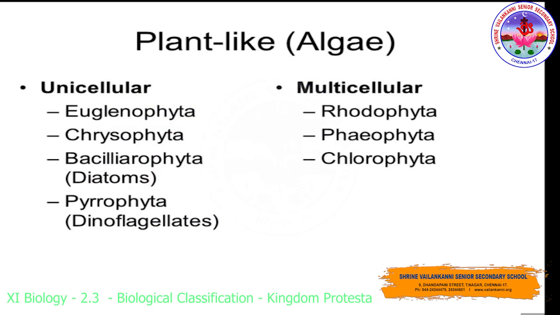Next we move on to plant-like protists. So plant-like algae. Here we are distributing them into unicellular and multicellular, and segregating both. The unicellular group includes Euglenoids, Chrysophytes, Bacillariophyta, Pyrrophyta. Bacillariophyta, the common term will be diatoms. Pyrrophyta, we commonly call dinoflagellates. Whereas in multicellular, Rhodophyta, Phaeophyta and Chlorophyta.